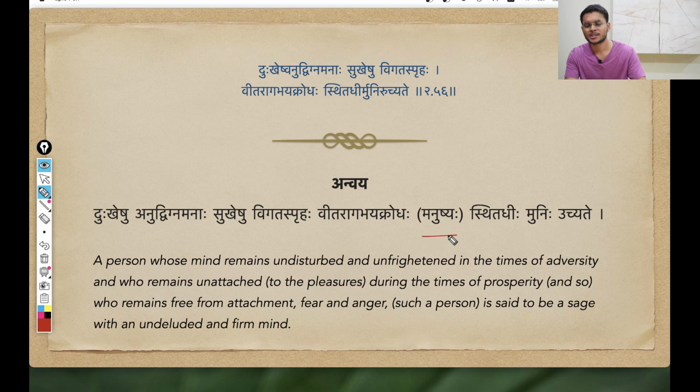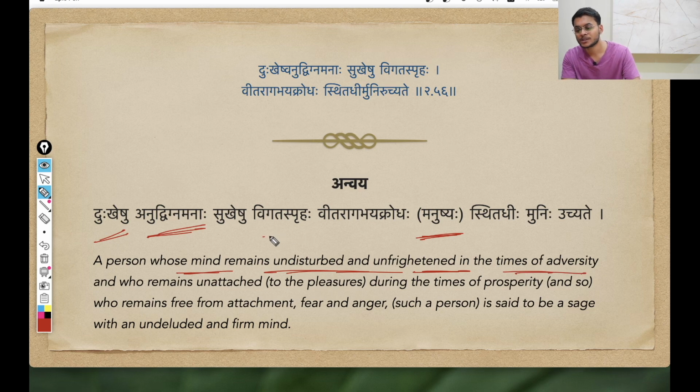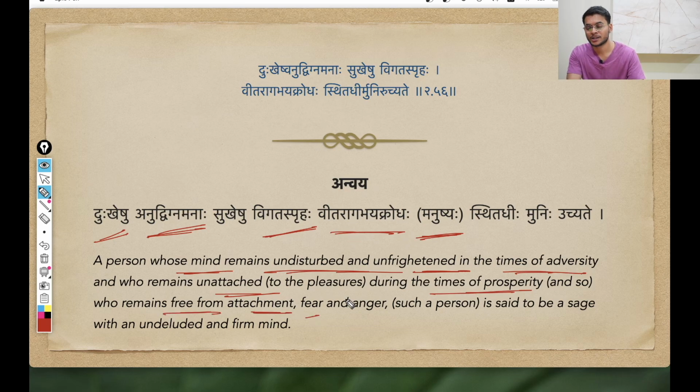While describing such a person, he says: one whose mind remains undisturbed and unfrightened, anudvigna manaha, in times of adversity, dukkheshu; who is vigata spraha, remaining desireless during times of prosperity, sukheshu; and who is vitaraga bhaya krodha, free from attachment, fear and anger.